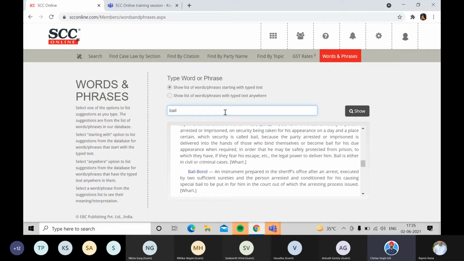Certainly not. If you're not able to find any word over here, you can simply go to the word search from where we started, and you can just write the word near meaning or near define. You'll get the meaning over there as well. So overall, you're diving into the same database. Some are restricted to a certain section, some are not. So word search is a global search over here.